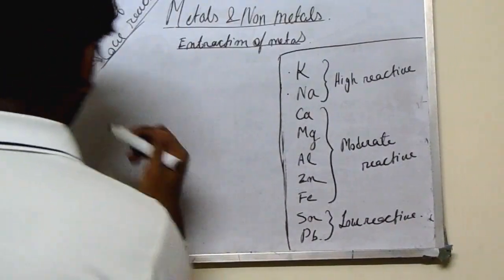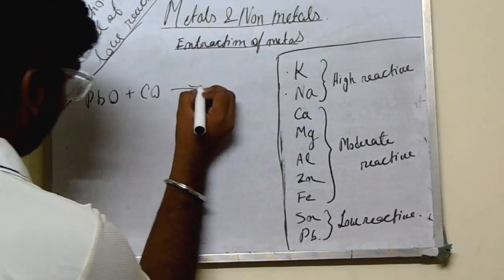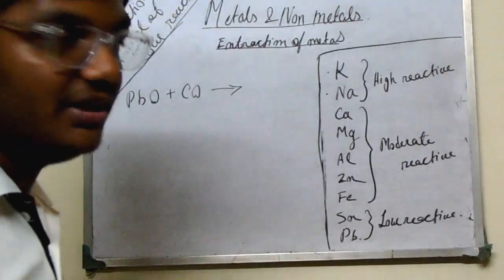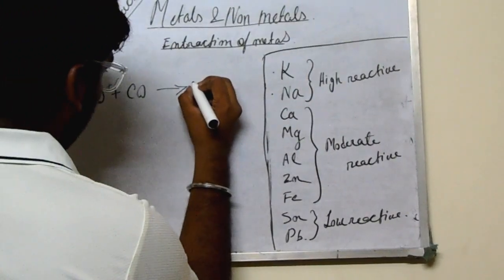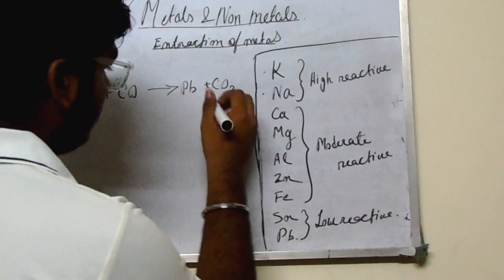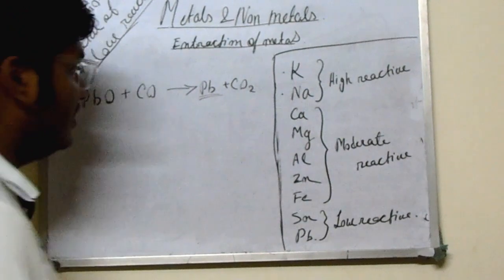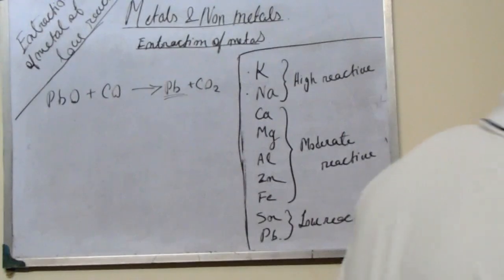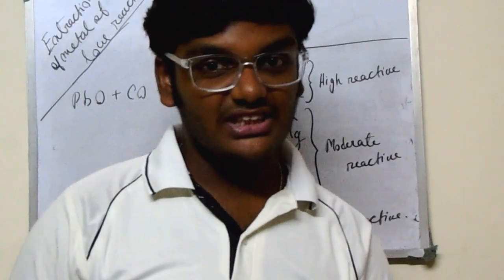Okay, so PbO plus CO, carbon monoxide, that is CO, and PbO, lead oxide. So what will happen? CO plus O, Pb plus CO2. CO plus O, that is CO2, carbon dioxide. In the same way, carbon dioxide will be evolved, and we are getting the pure lead form. Okay, these are the reactions one.